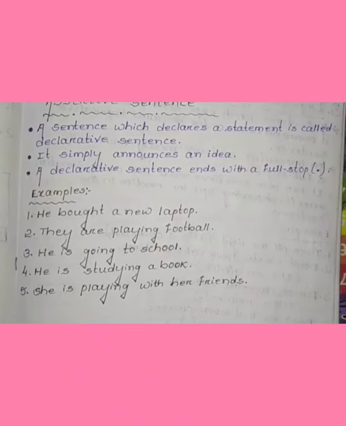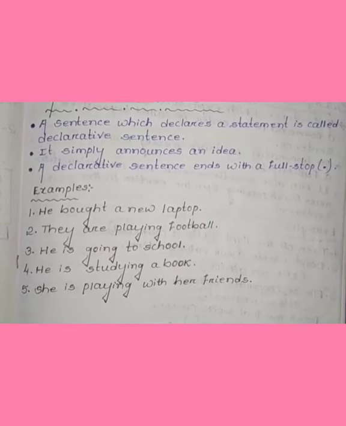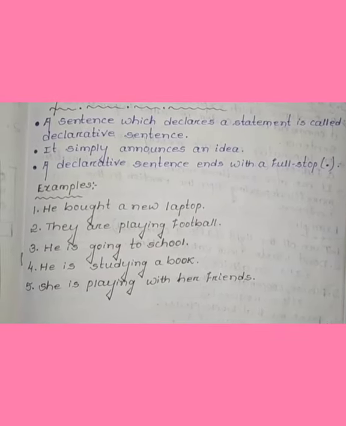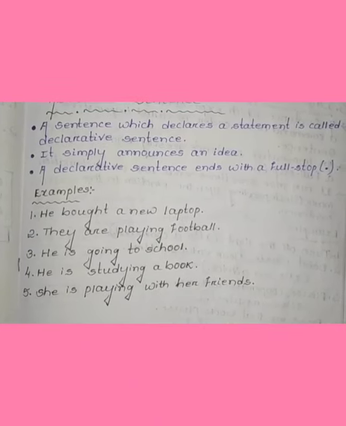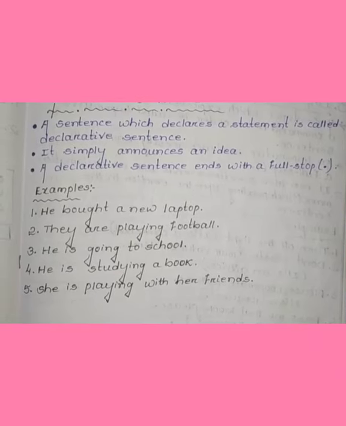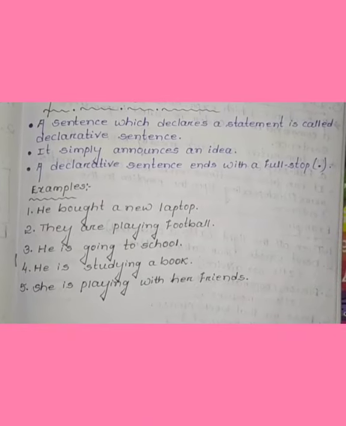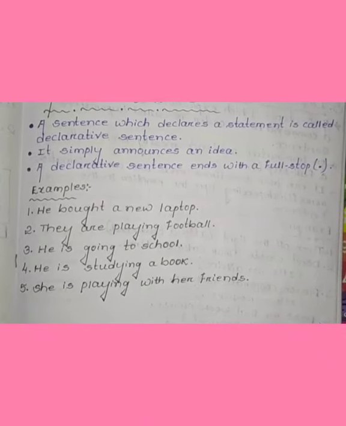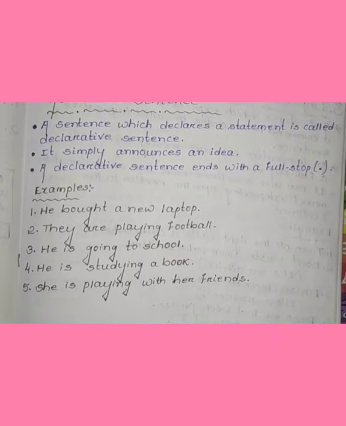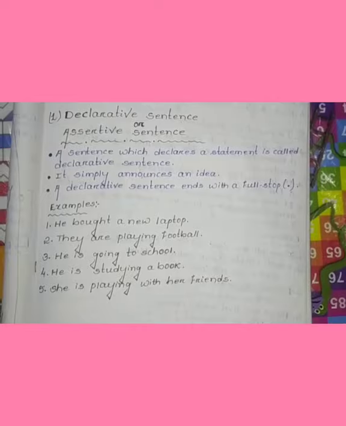Then coming to number 2, they are playing football. What are they doing? Playing football. Okay, coming to the third one, he is going to school. Where is he going? Going to school. It is also a declaration. Then coming to number 4, he is studying a book. Okay, what is he doing? He is studying a book. Then coming to number 5, she is playing with her friends. What is she doing? She is playing with her friends. It's also a declaration. So that's why these are called declarative sentences.